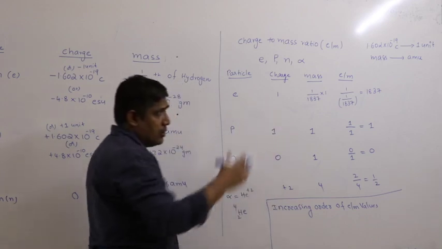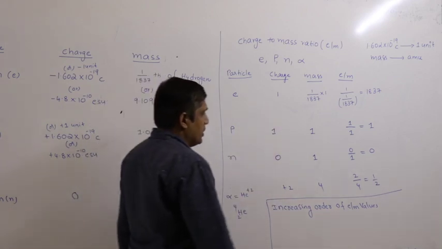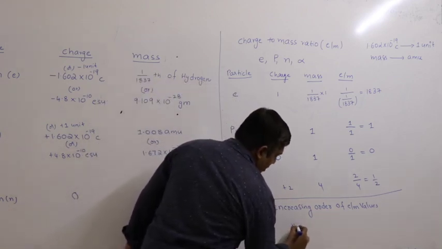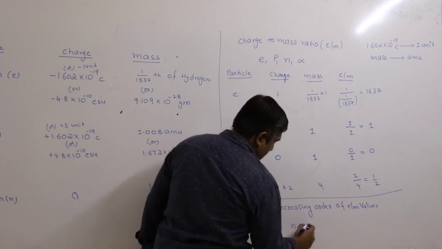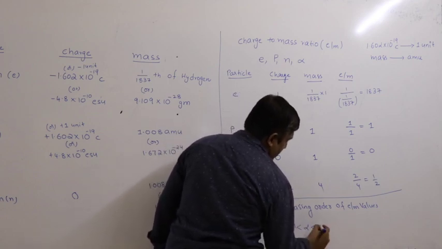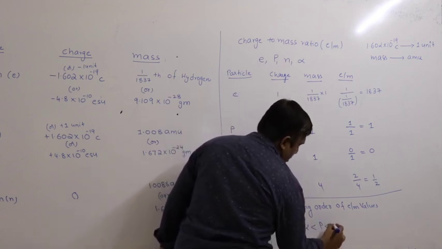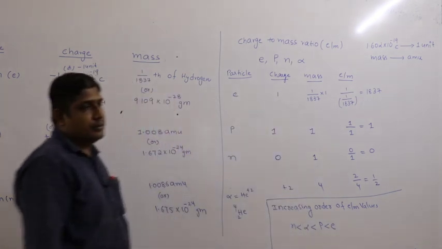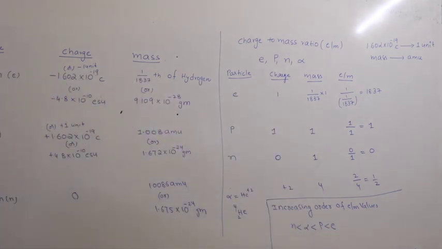So, small to high value. Which is the smaller one? Neutron less than alpha less than proton less than electron. Neutron, alpha, proton, electron.